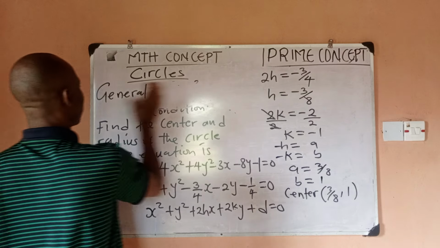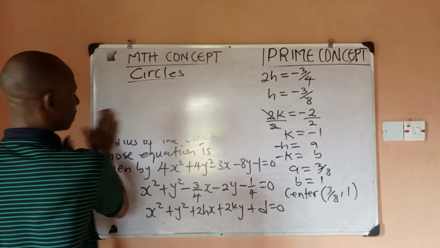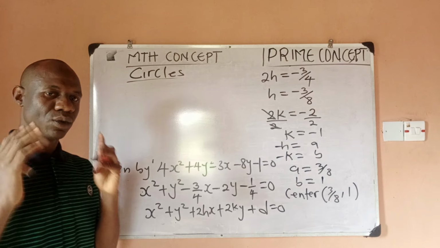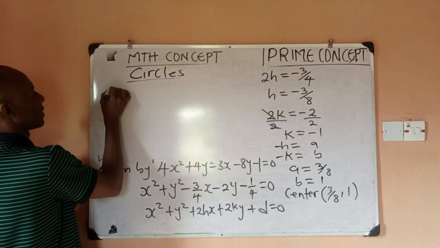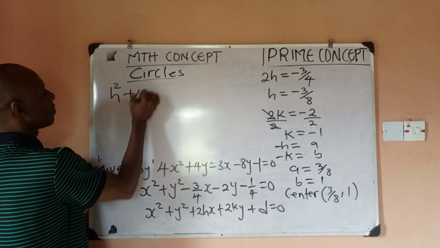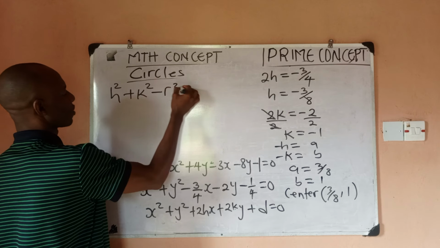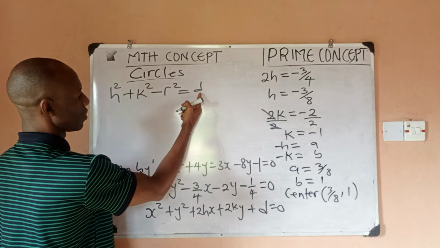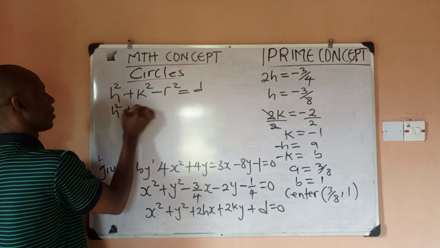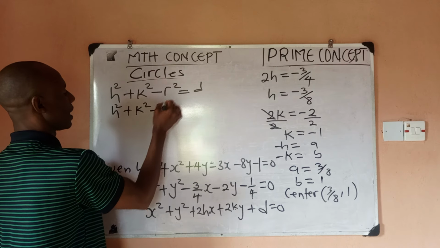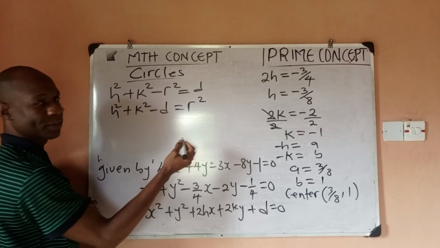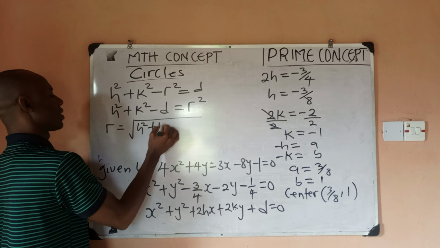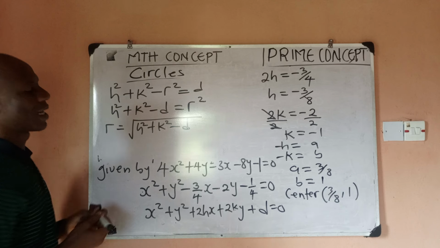And the next thing I want to find is the radius of my circle. Now you would also recall that we said that h squared plus k squared minus r squared is equal to d, right? Yes. So that if I take the radius to this side, I will have that h squared plus k squared, minus d would be equal to r squared. So that my radius becomes the square root of h squared plus k squared minus d. So this is how I can find the radius.